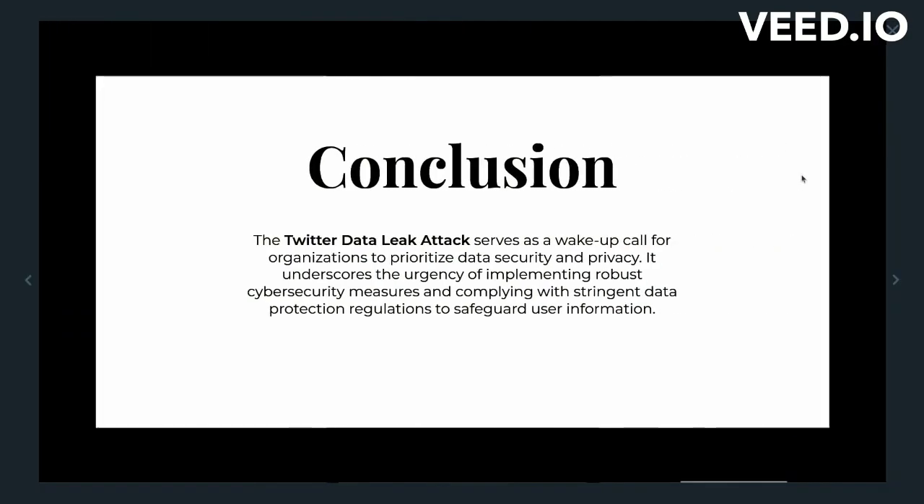Conclusion. The Twitter data leak attack serves as a wake-up call for organizations to prioritize data security and privacy. It underscores the urgency of implementing robust cybersecurity measures and complying with stringent data protection regulations to safeguard user information. Organizations must learn from this incident and take proactive steps to enhance their security posture, including regular security audits, employee training, and the adoption of industry best practices for data protection.